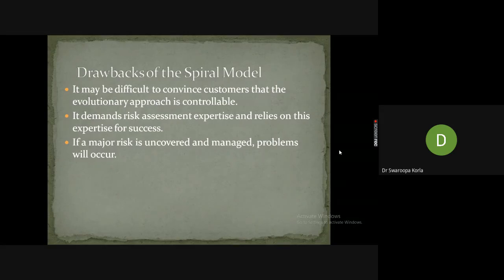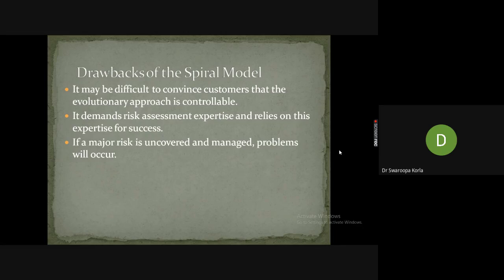If a major risk is uncovered and not managed, problems will occur. Even during construction, maintenance, or testing in the spiral model, if any risk is uncovered, and it is so major that it is not resolved, then management is too difficult. It is a very big problem, because during the implementation stage any risk has to be identified and resolved.